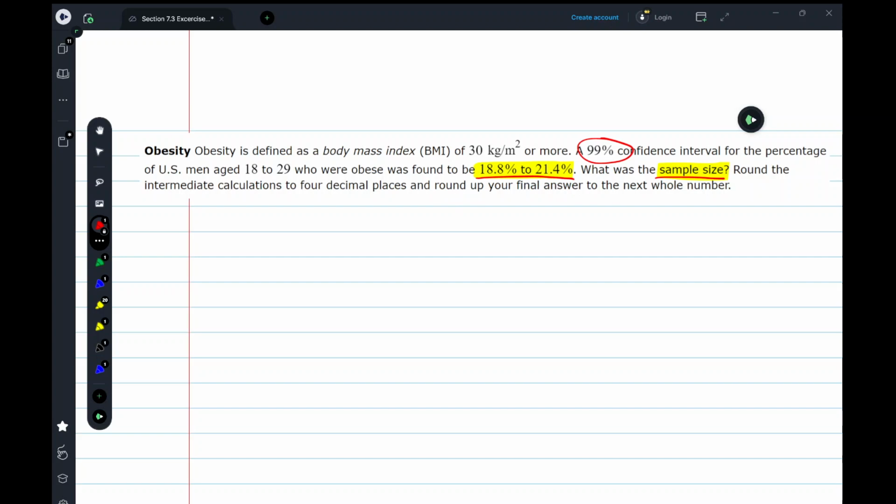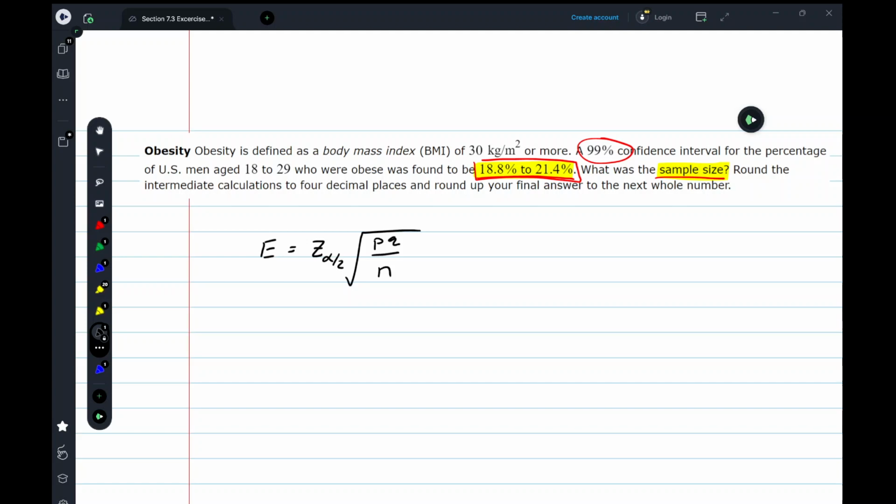So let's see what this means. We're used to having information and finding the confidence interval. But instead, we have the confidence interval, and we're going to work backwards. We're going to start by remembering that our margin of error is equal to z sub alpha over 2 times the square root of PQ all over n.